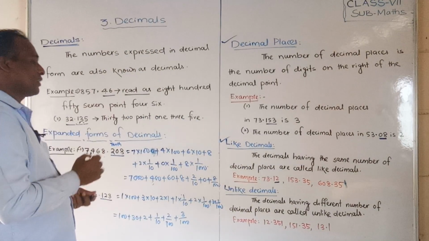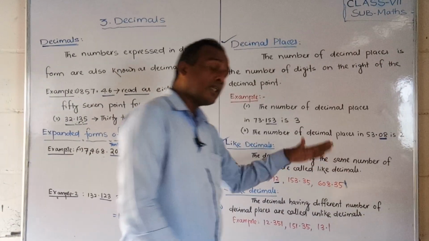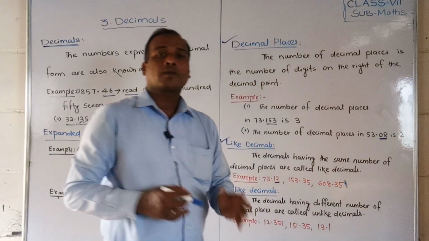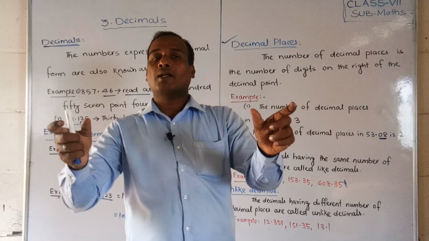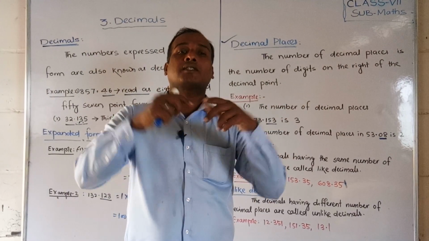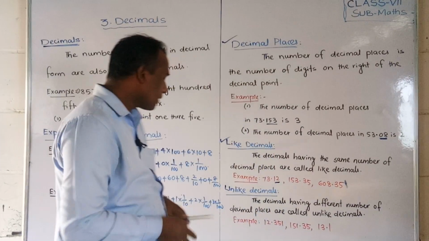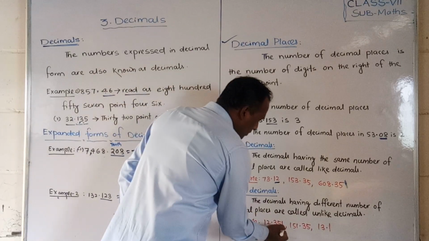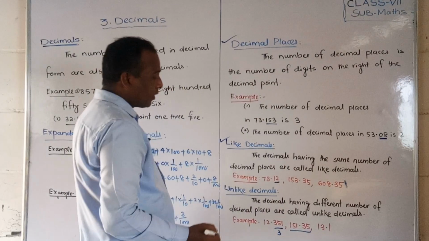Now we can go for that. What is that unlike decimals? Do you know, students? The decimals having different number of decimal places are called unlike decimals. If the decimal places are different, first decimal number, second decimal number, then that is called unlike decimals. Look at here, students. 12.351. So here how many decimal places? 3 there. 151.35.